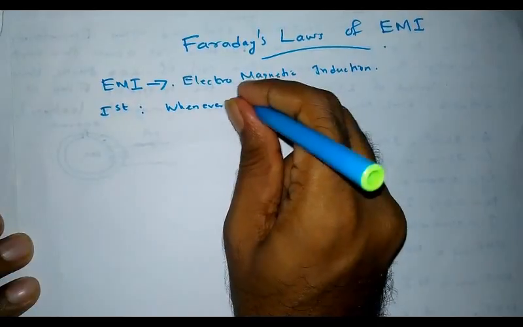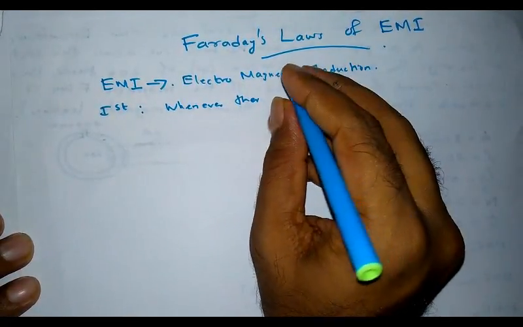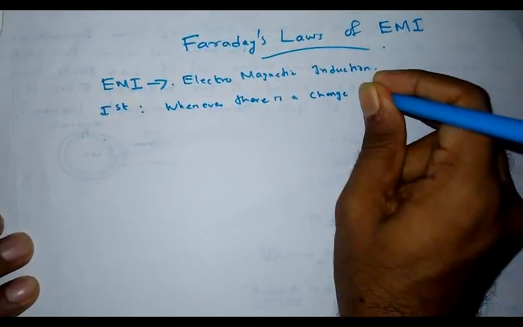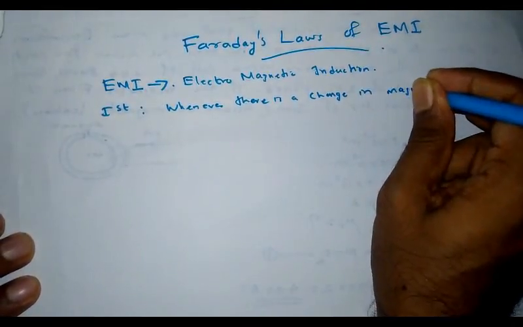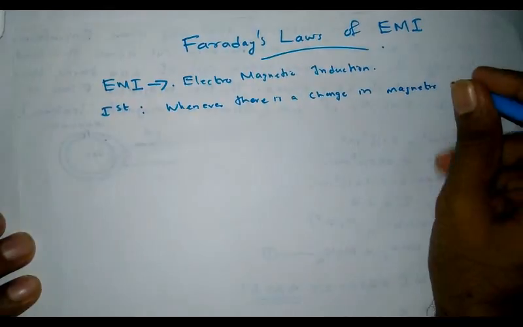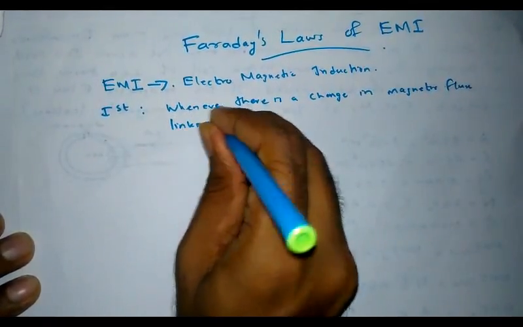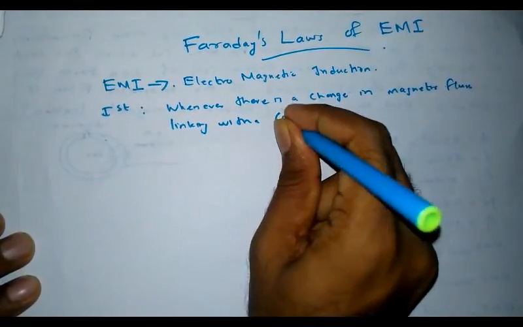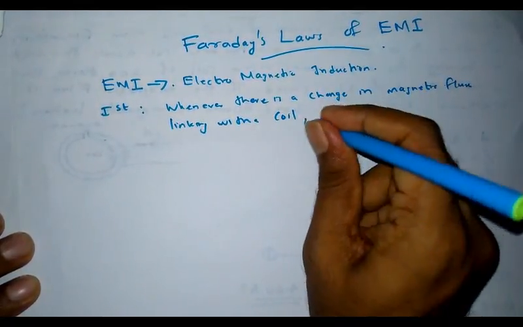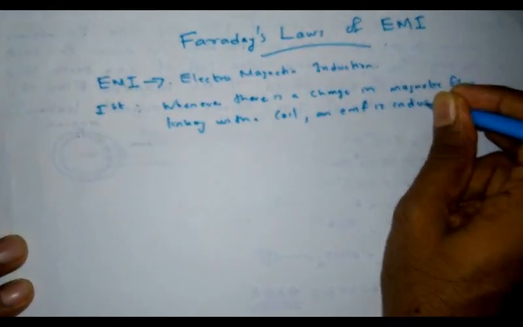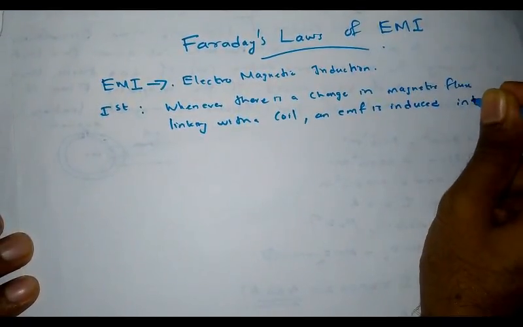Whenever there is a change in magnetic flux linking with a coil or conductor, an EMF is induced in it.